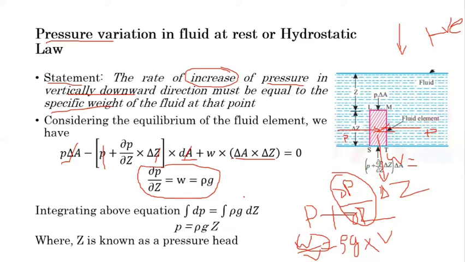So it indicates that the pressure on the bottom surface is higher than the intensity of pressure on the top surface, and so the pressure force is higher at the bottom surface in comparison to the top surface. So it is proved here, the hydrostatic law: the rate of increase of pressure in the vertical downward direction must be equal to the specific weight of the fluid at that point.